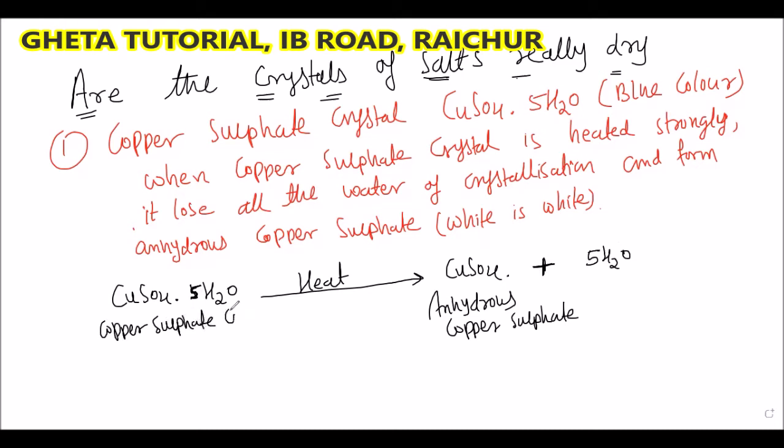What is the color of copper sulfate crystal? Blue color. And what is the color of anhydrous copper sulfate? White. So here the blue color of copper sulfate crystal changes to white because of the formation of what? Anhydrous copper sulfate.